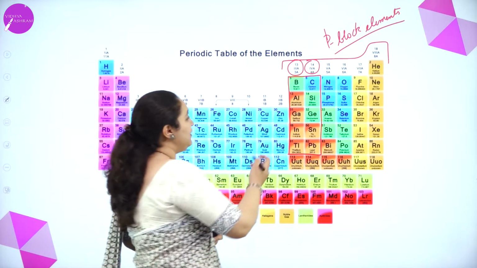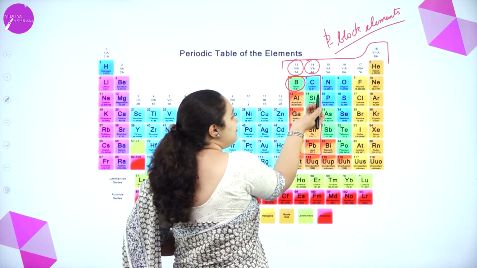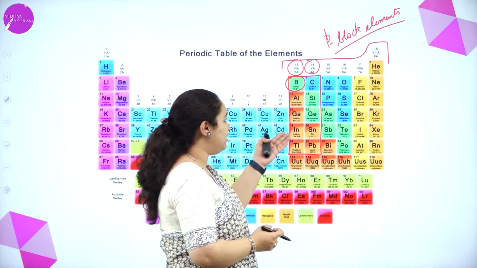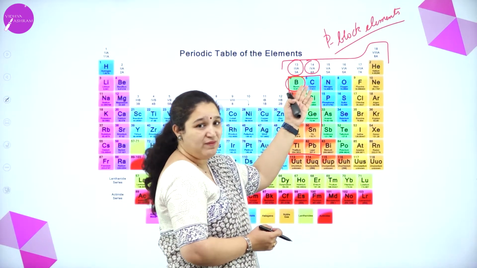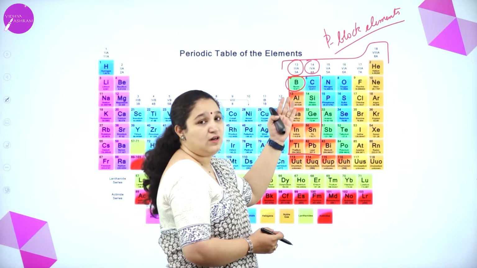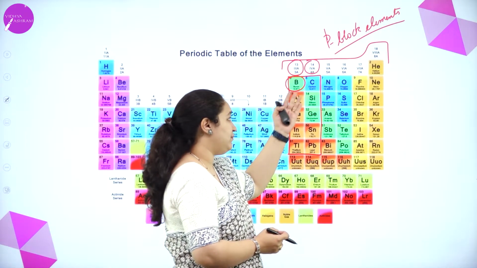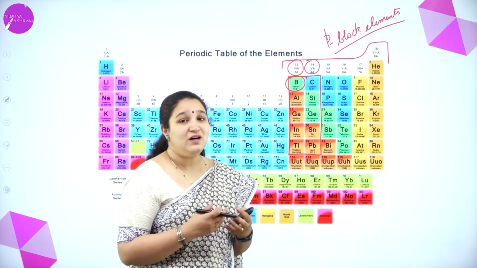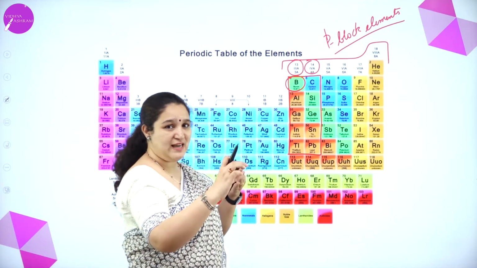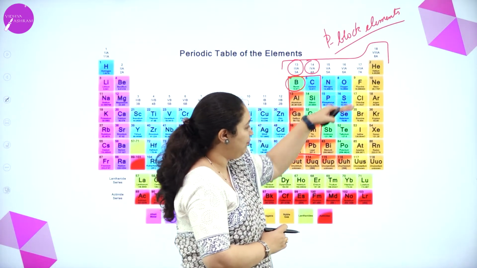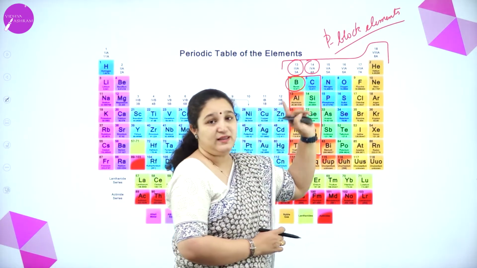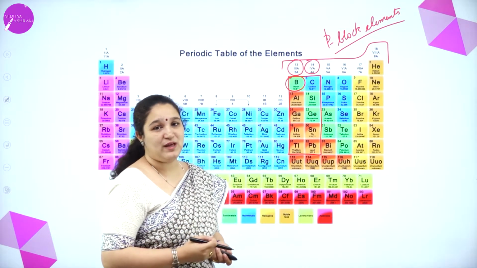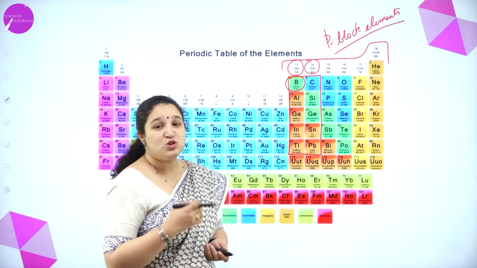For example, boron has a little different behavior or properties compared to aluminium, gallium, indium, etc. Same way, carbon has little different properties compared to silicon or germanium, and nitrogen, oxygen, fluorine, all of these have a little difference. That is the first element of the p block. The first element has a little difference compared to the elements just below them in their respective groups.